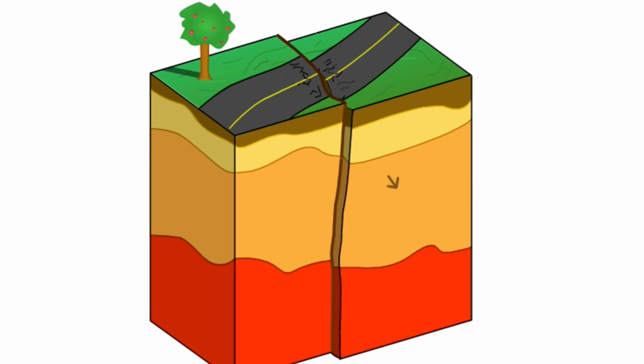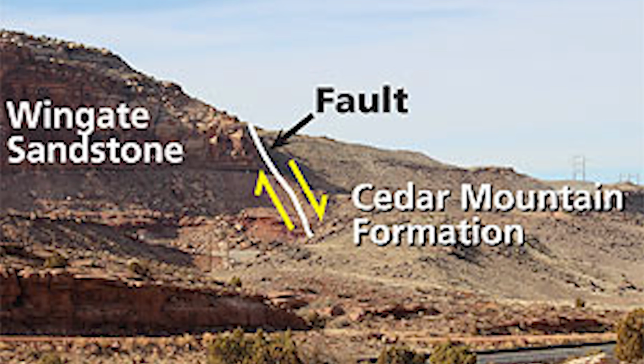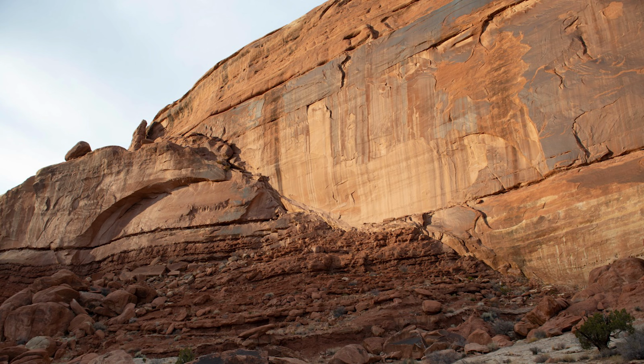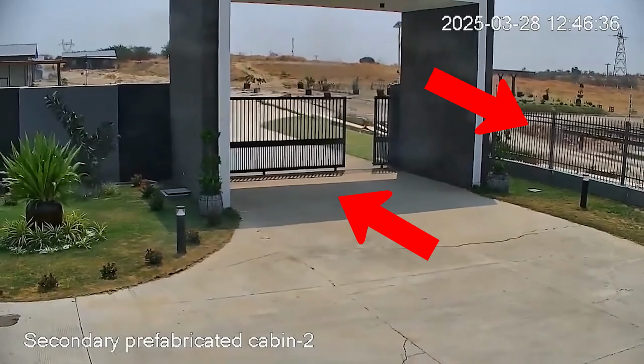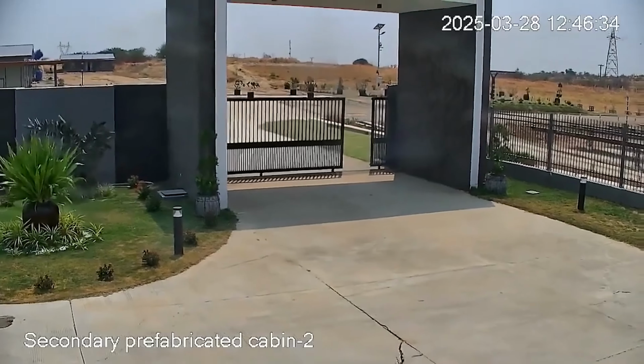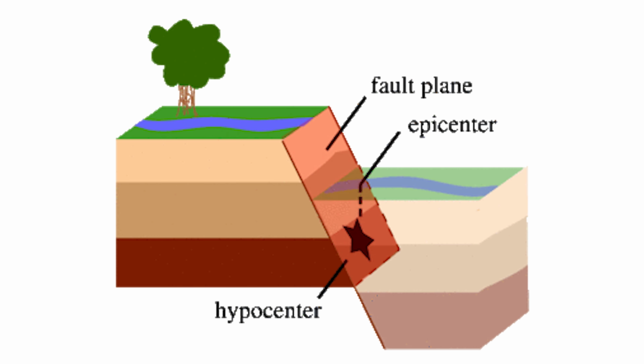Transform boundaries are home to strike-slip faults. Faults allow the blocks to move relative to each other. This movement may occur rapidly in the form of an earthquake. An earthquake is what happens when 2 blocks of the Earth suddenly slip past one another. The surface where they slip is called the fault or fault plane.